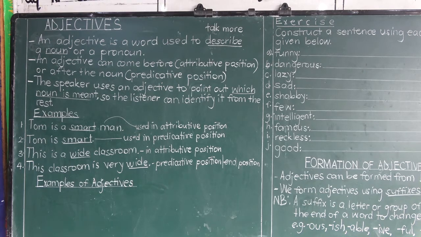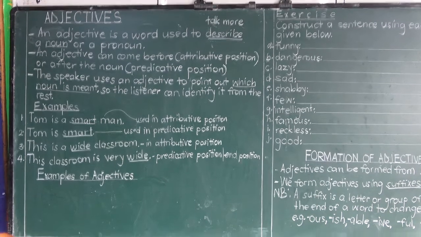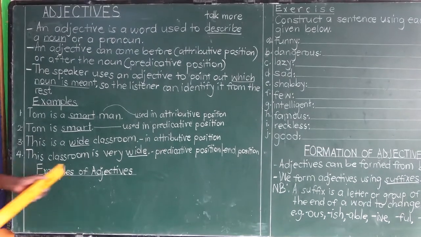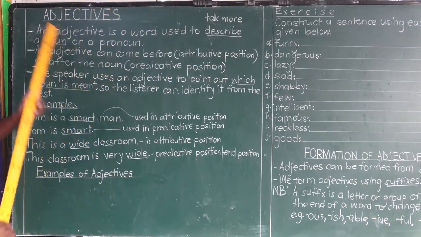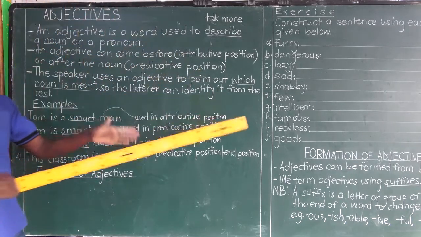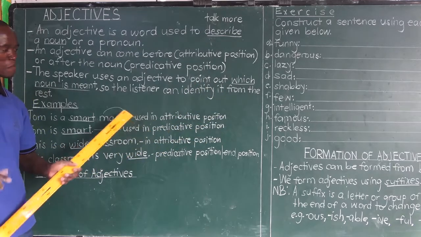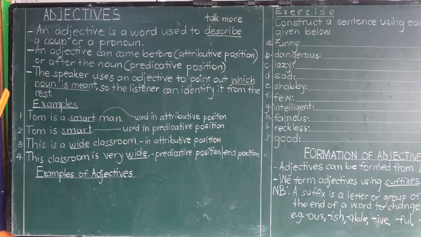Words that you can use to describe nouns. There are very, very many. If Teacher Mandy chose to write adjectives for you, he would write from this corner to the bottom corner of the board, same board, and he would still say he has not finished all of them. So let's look at a few examples of words that can be used to describe nouns.